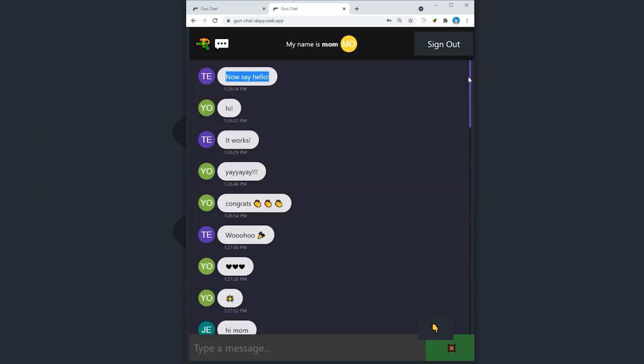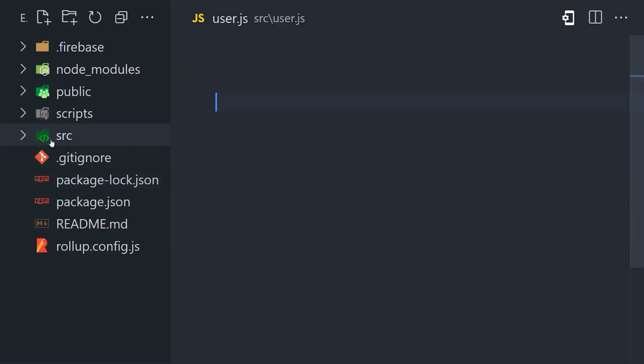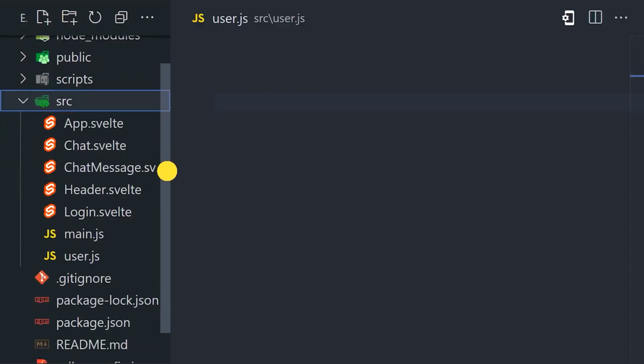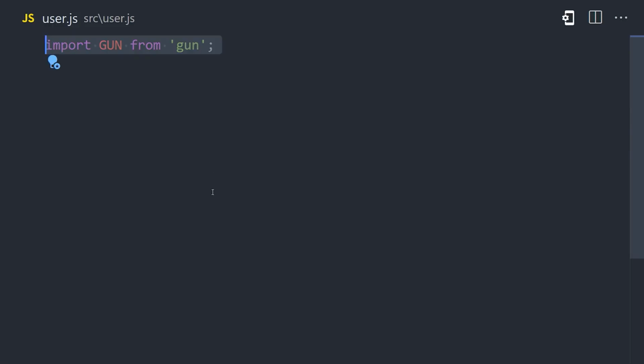The only dependency in this project is gun, which can be installed with npm. The first thing we'll focus on is user authentication, and to do that, I'm creating a file called user.js. At the top of the file, we'll import gun, and below that, import two supporting libraries.